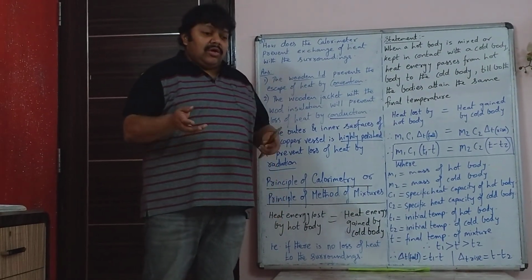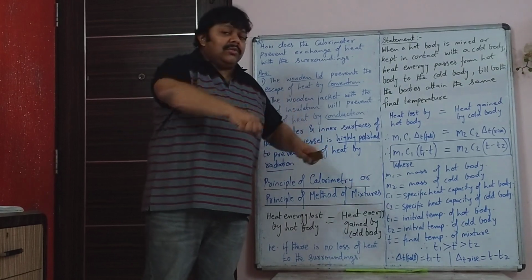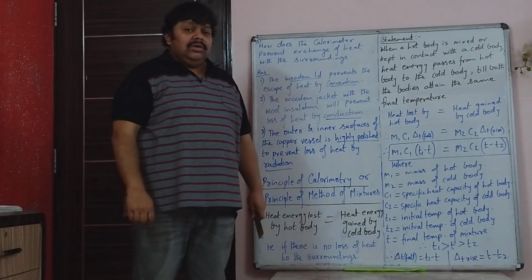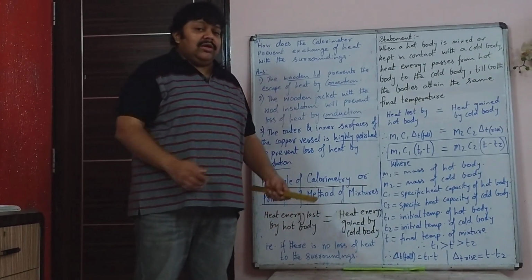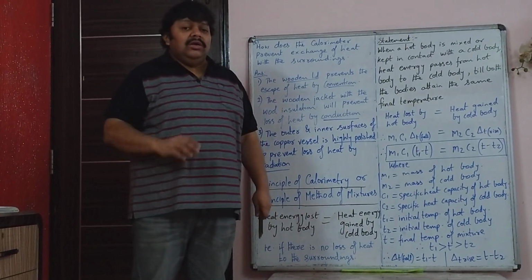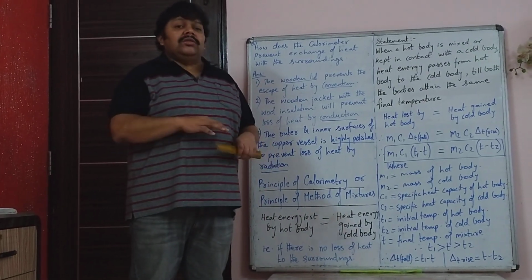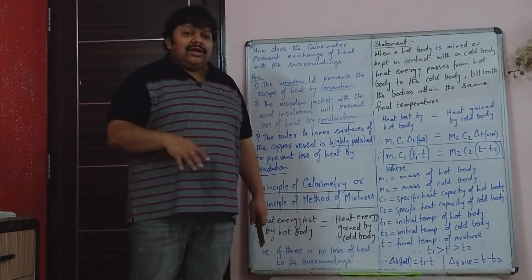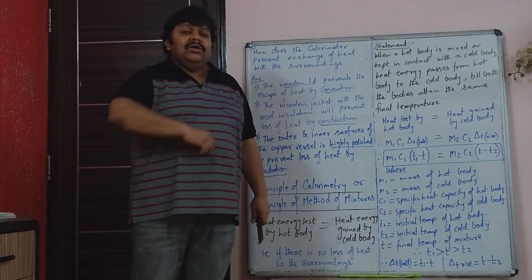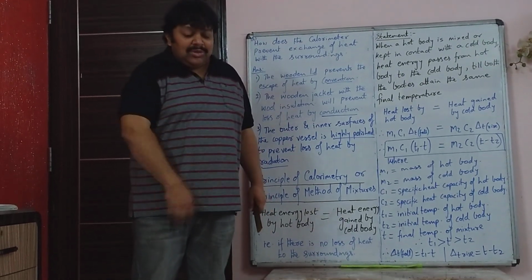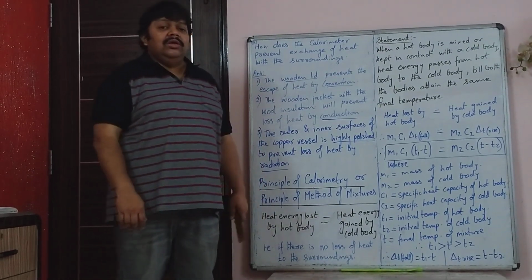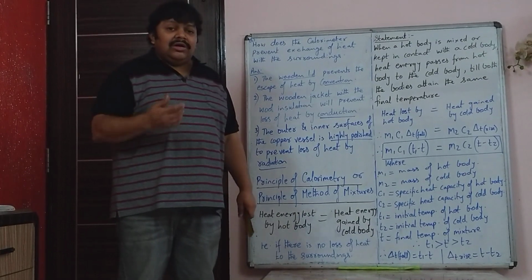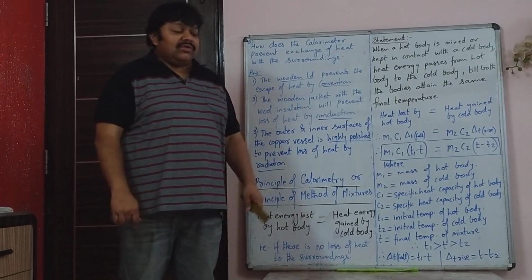Let's say you take hot water and pour it in a bucket which contains cold water. So hot water will lose heat and cold water will gain heat till it attains a uniform temperature. And to ensure that the entire water is at the same temperature, you use a stirrer, or you may put your hand and just stir the water so that it is not hot on top and cold below, or vice versa.